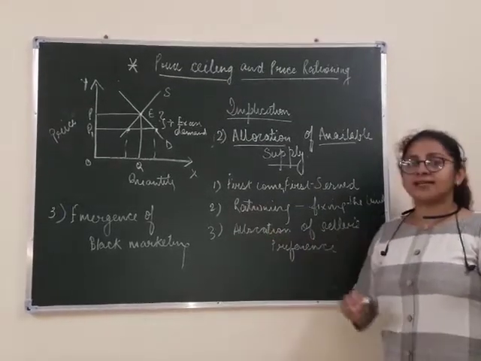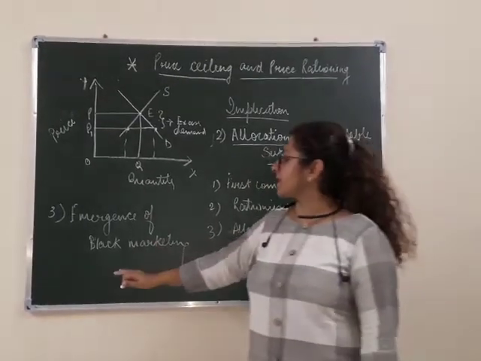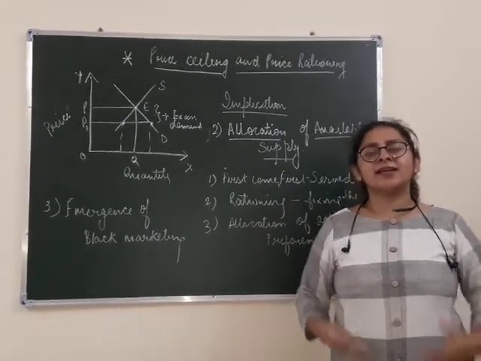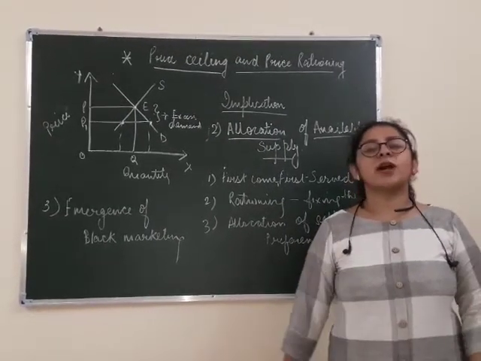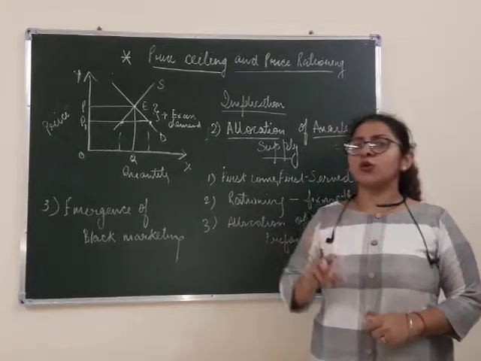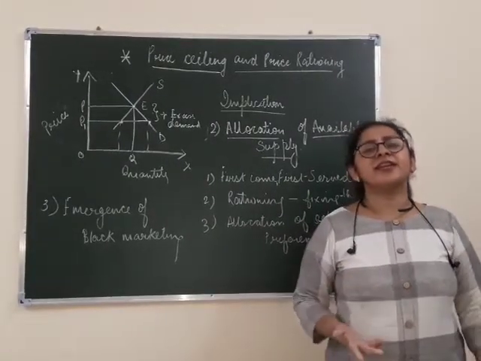This was your second implication. Now your third implication is the emergence of black marketing. As you have seen earlier, most of the old ration shops used to start black marketing, because the rice and sugar they are getting from the government is at a very cheap price.